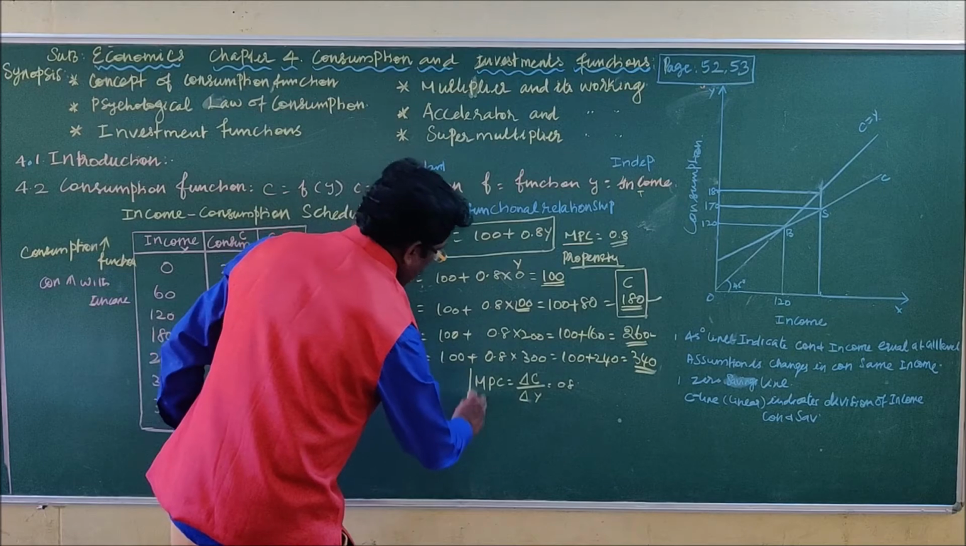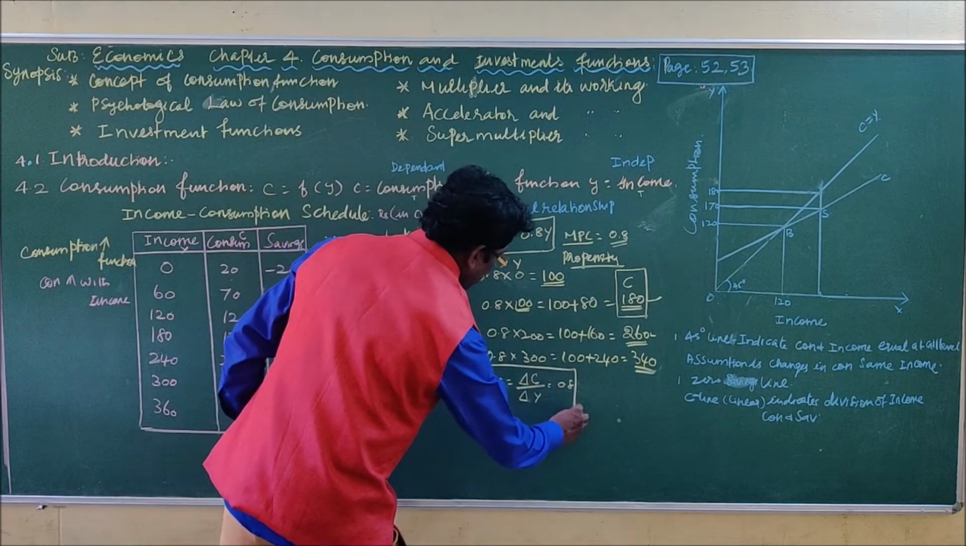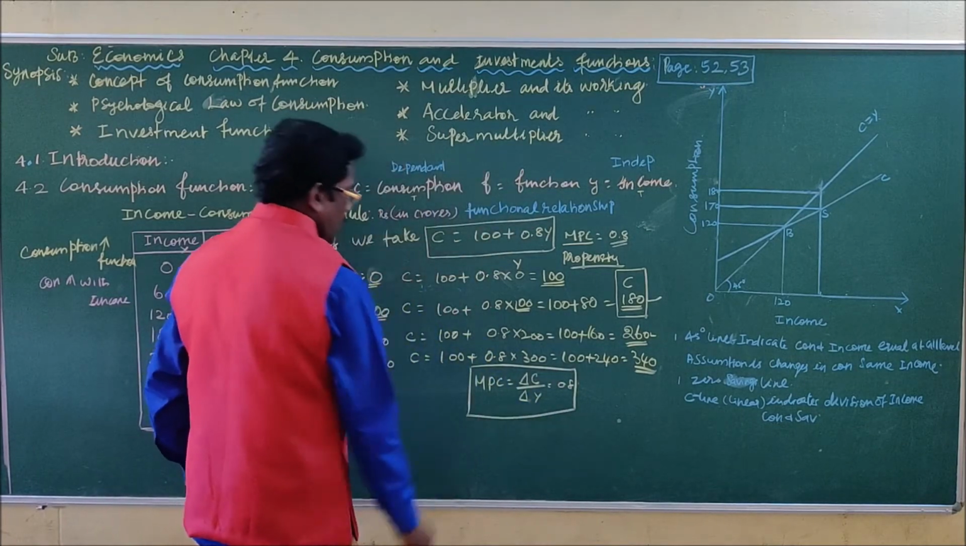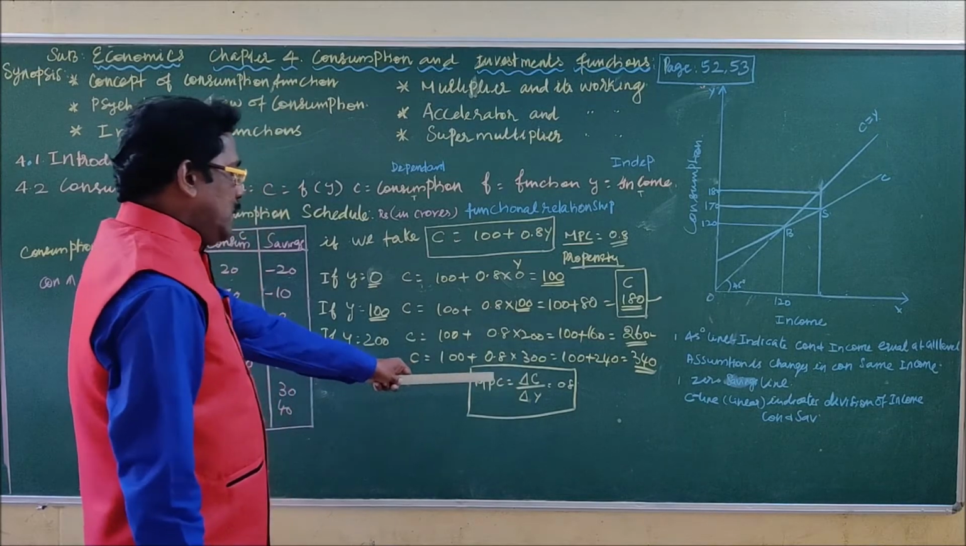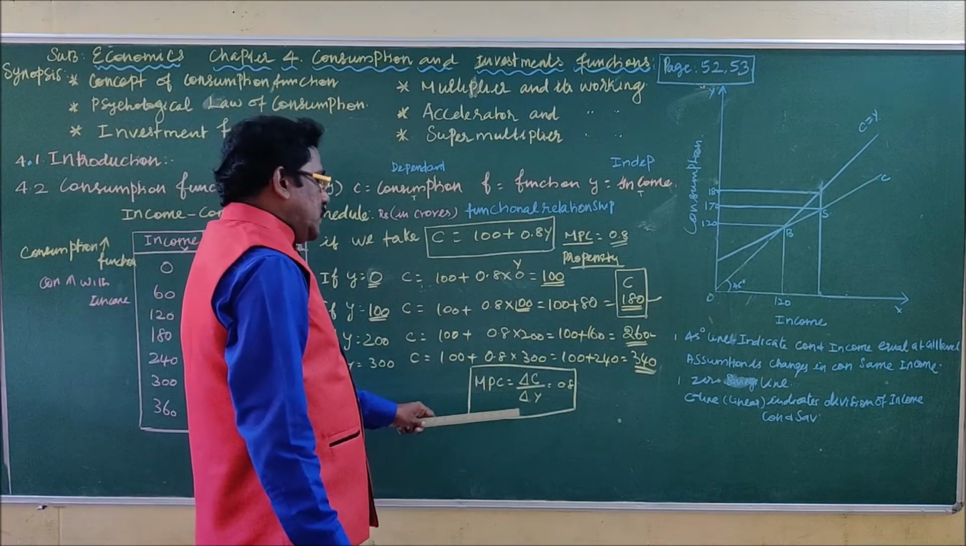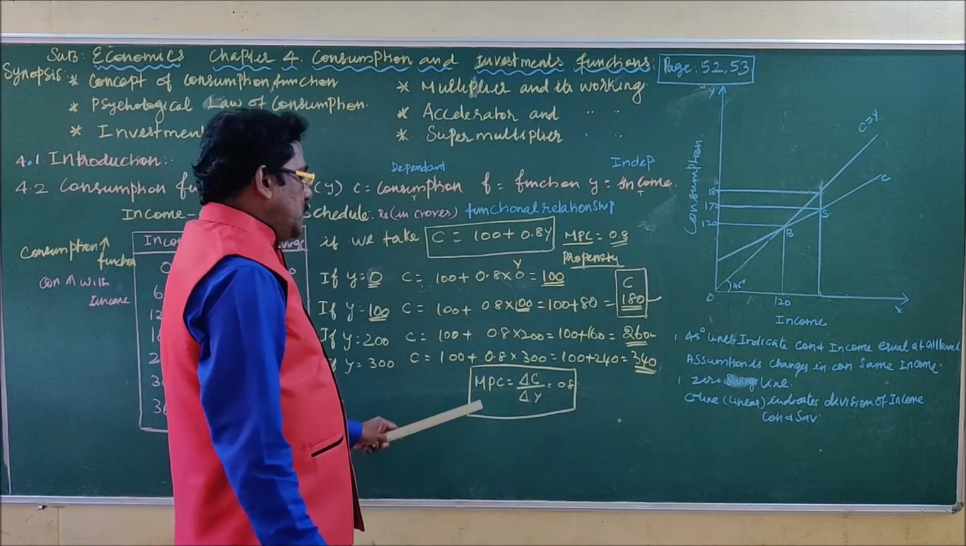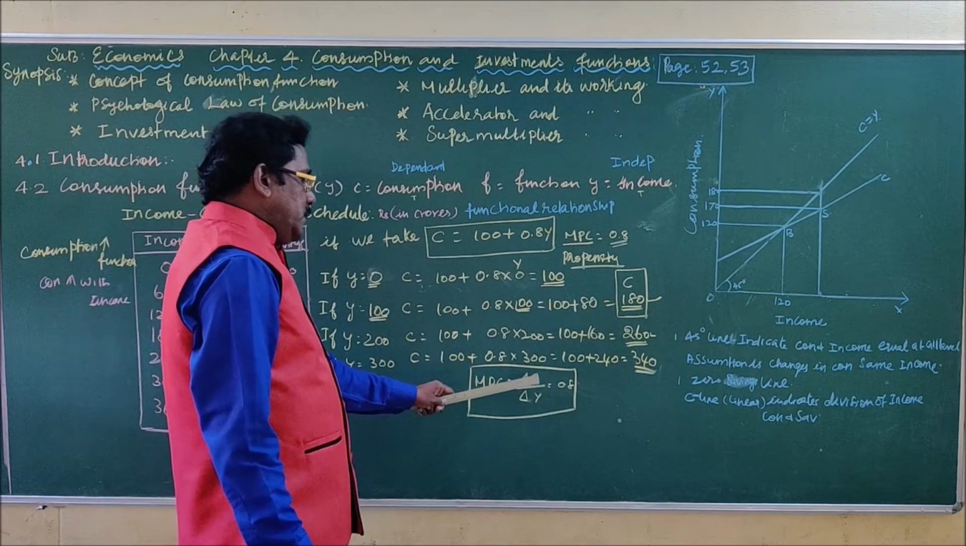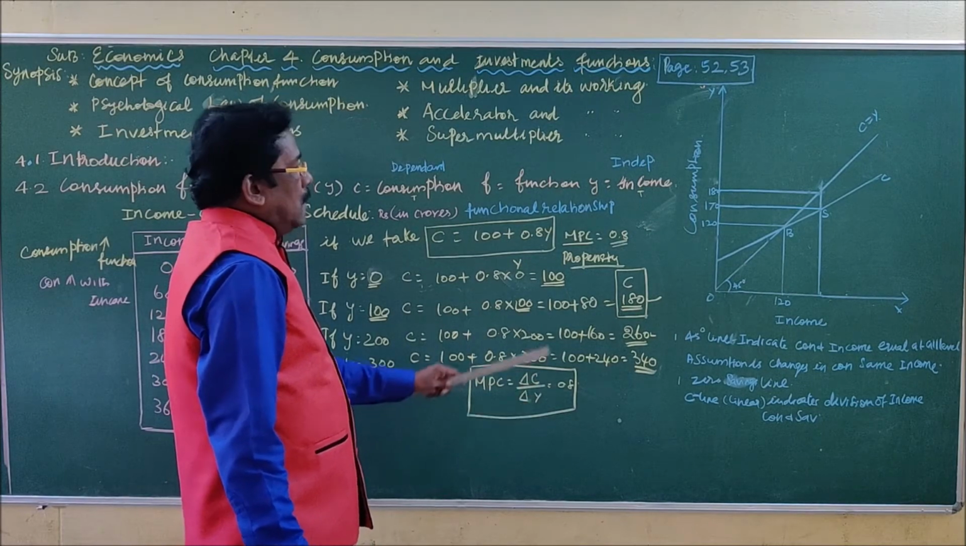So MPC equals delta C by delta Y. Delta C means the change in consumption and delta Y the change in income. MPC can be calculated as the change in consumption divided by the change in income.